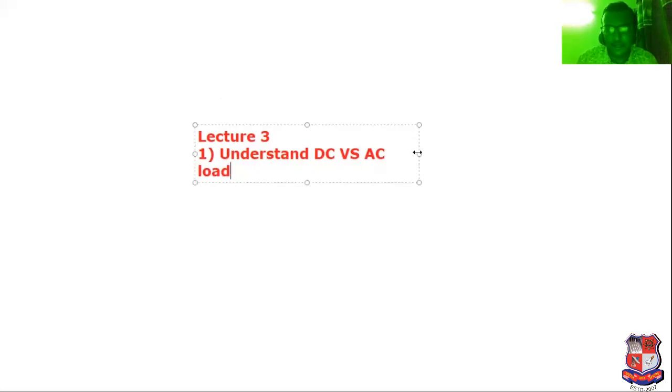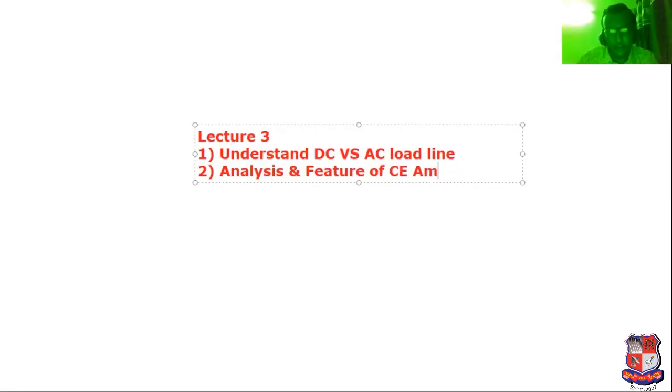Next, understand analysis of common emitter amplifier, and its analysis and features. So this is the content of lecture number 3 that I have discussed in the entire class.